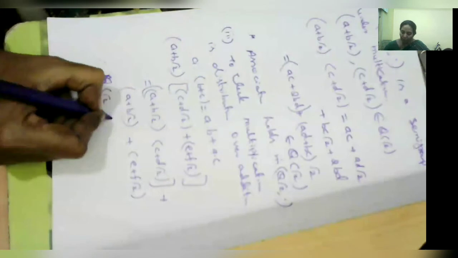So the distributive property also holds. Then we can say that Q of root 2, comma, plus, comma, dot is a commutative ring. It's a commutative ring, so we have proved it.